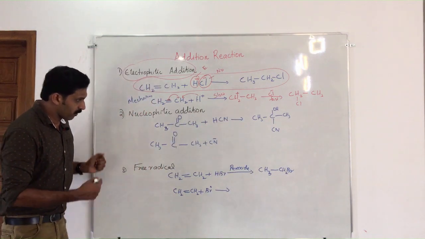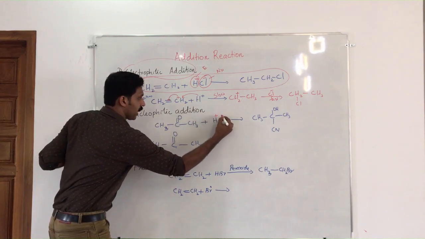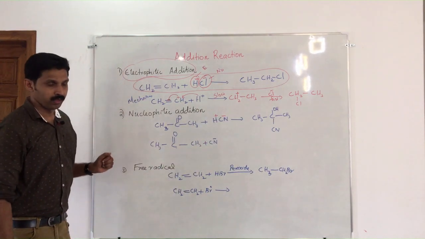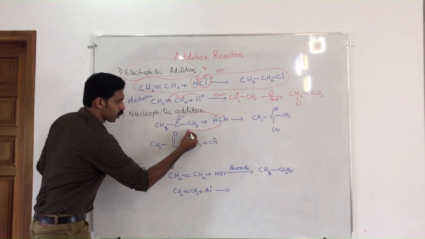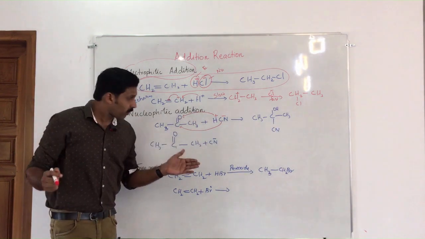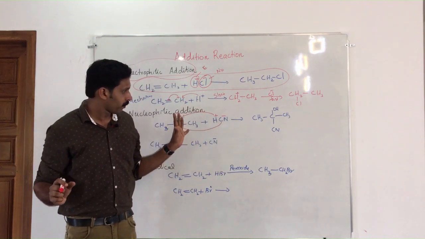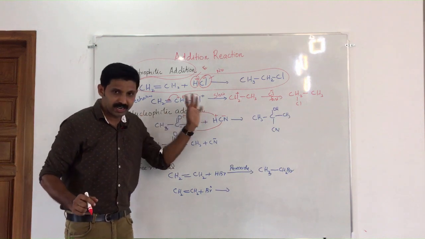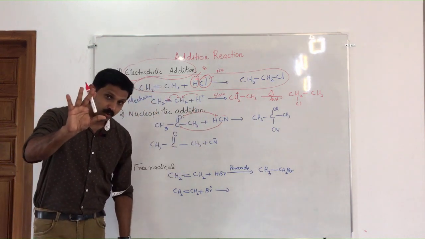You can find that to this C double bond O, H plus and CN minus are added. H plus goes to here and CN minus goes to here. Here also you can find that both the electrophile and the nucleophile are adding. Nevertheless, it is known as nucleophilic addition. It is because this chemical reaction also takes place in two steps.